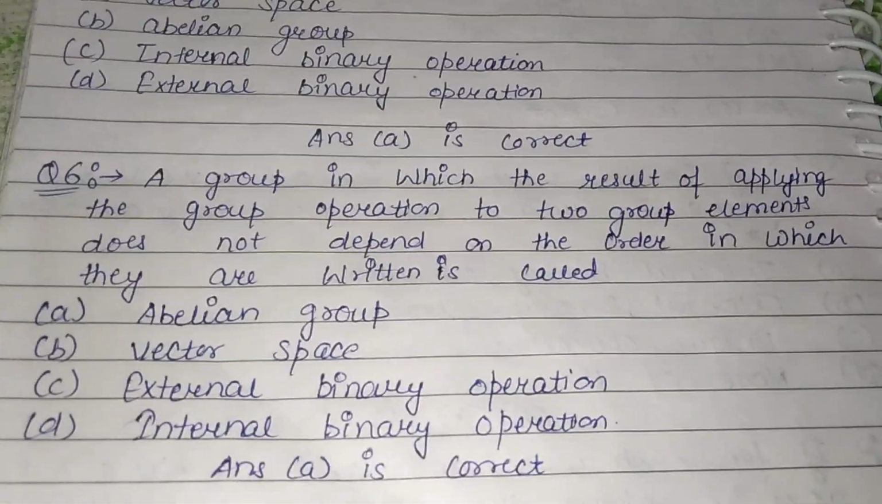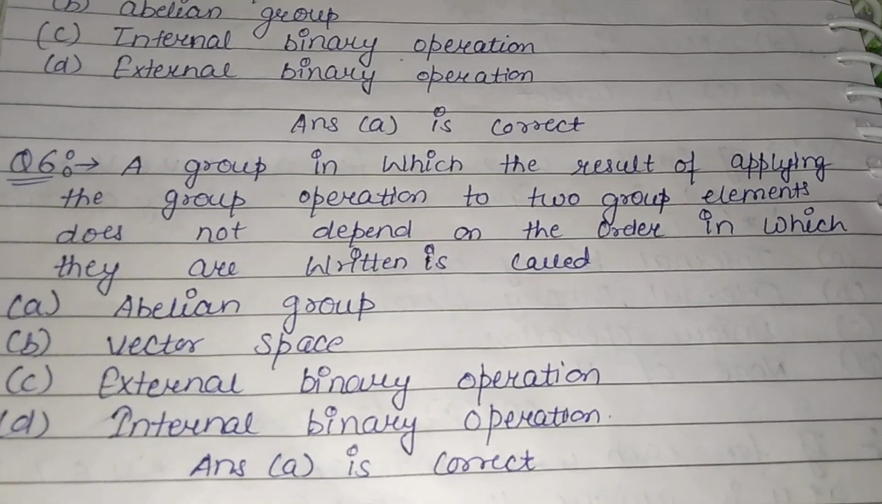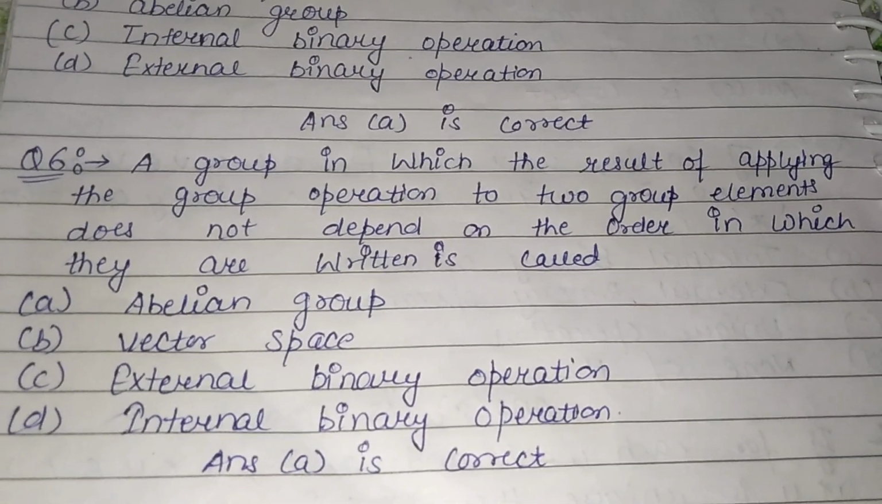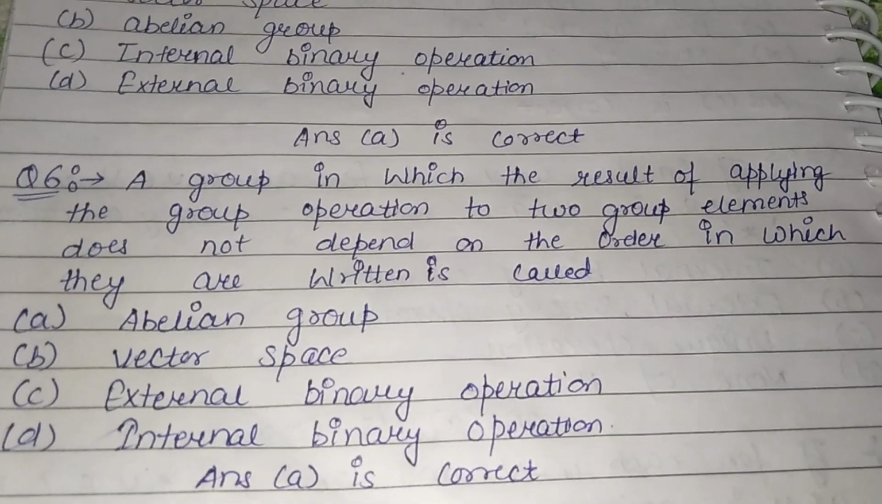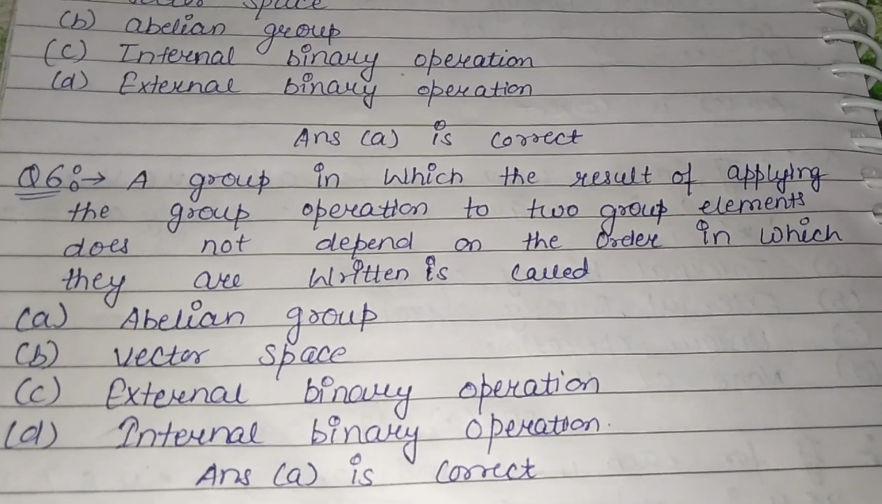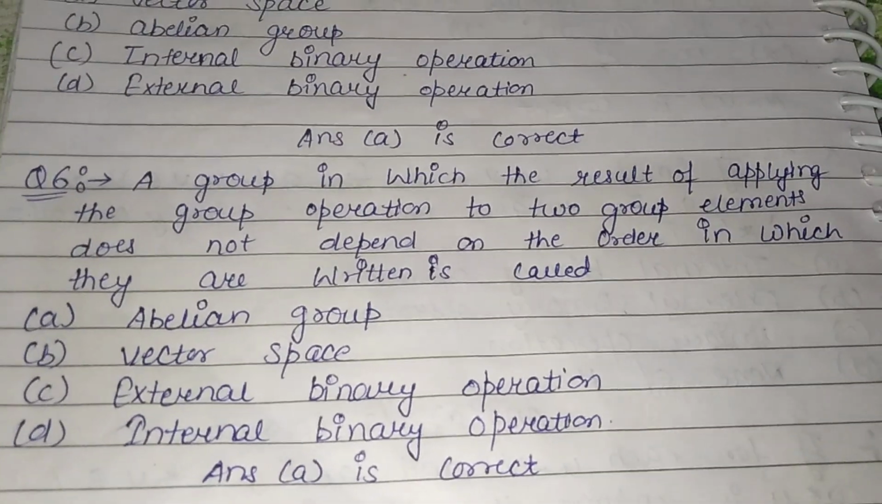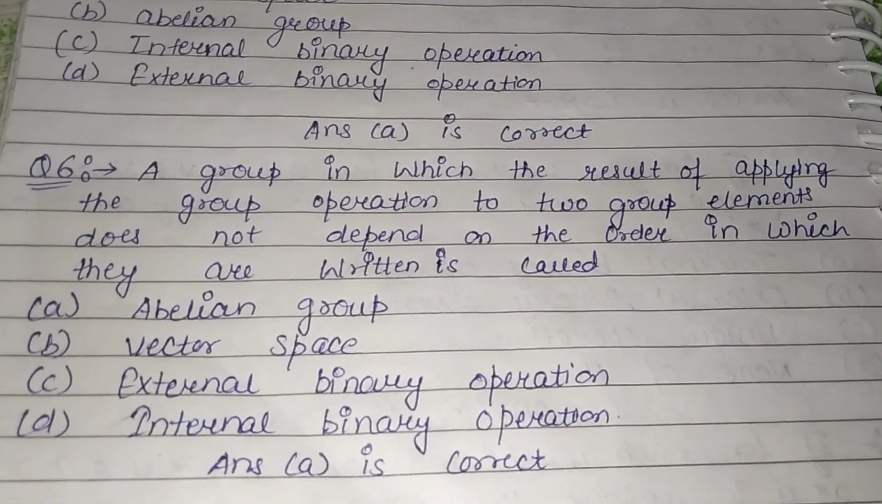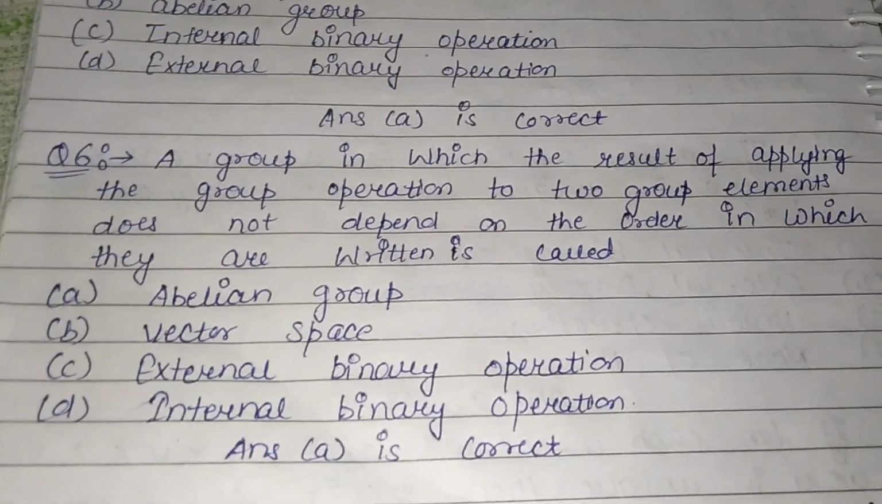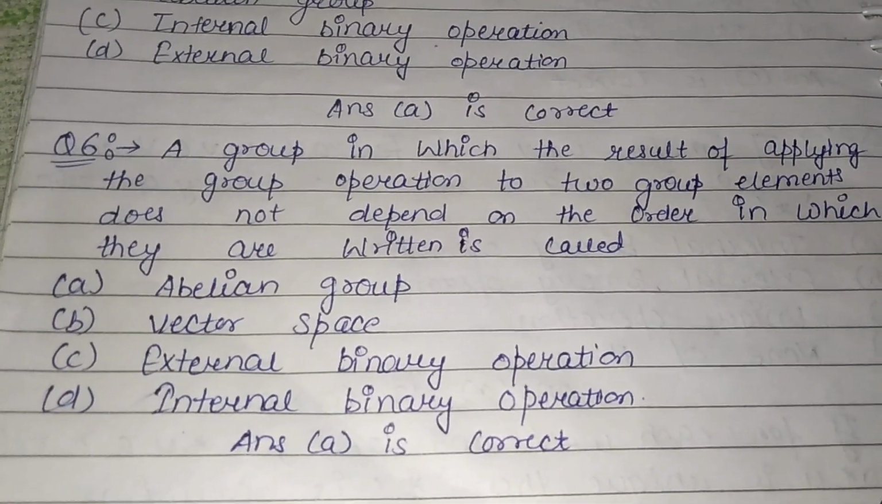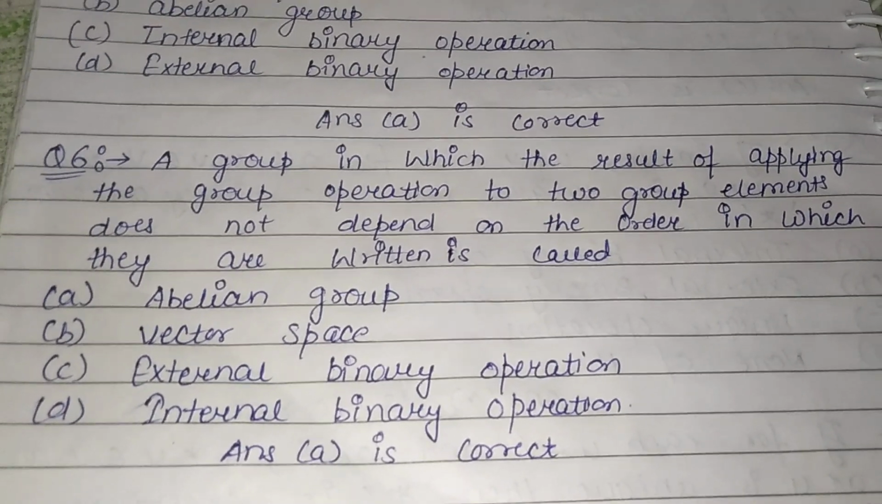Next question is, a group in which the result of applying the group operation to two group elements does not depend on the order in which they are written is called: abelian group, vector space, external binary operation, or internal binary operation. So here answer A is correct, that is abelian group.